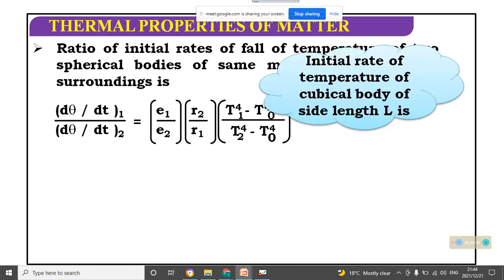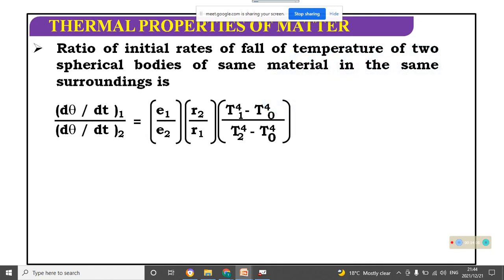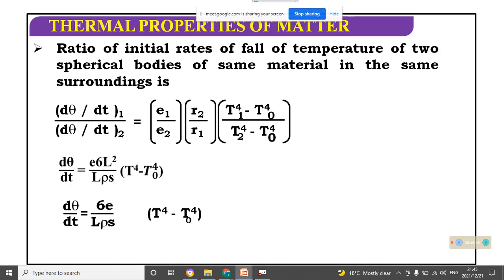Okay, the initial rate of fall of temperature of a body of side length L. Their surface areas are 6L square for the cubical body, and the second body is the normal body with volume L cube. So after putting the values, you will get this form: d theta by dt equals 6 E by L rho s into the rate of change of temperature.